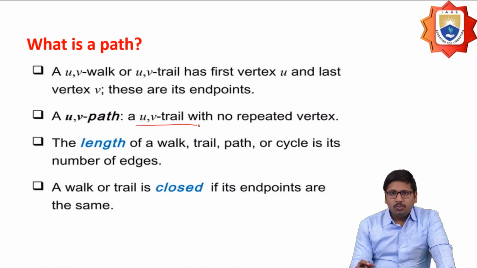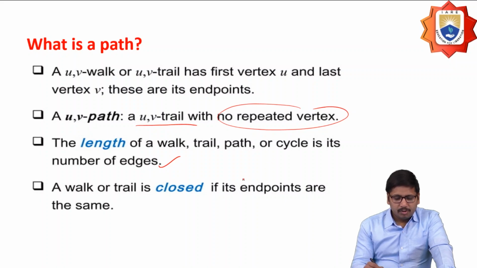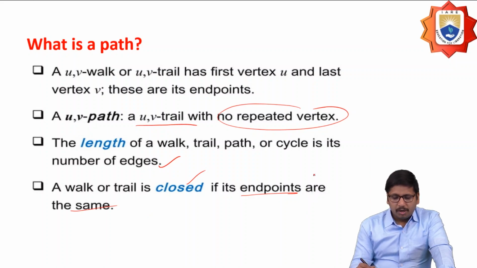So a trail of vertices which has no repeated vertex is nothing but a path. The length of a path, trail or cycle is the number of edges present in it. A walk or trail is closed if the endpoints are the same. In a path, no repeated vertex occurs, whereas in a walk we can have repeated vertices, and that could be a closed path or a closed walk.